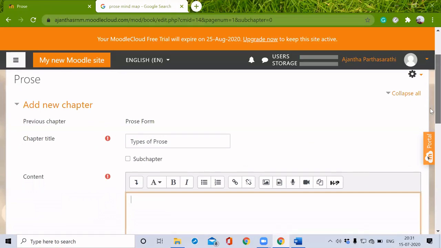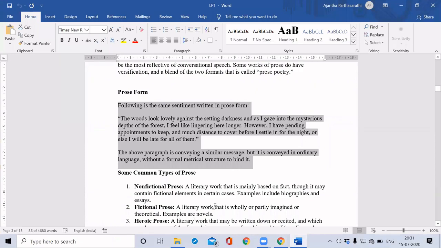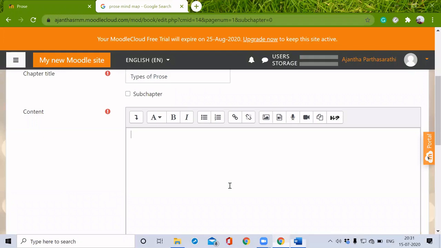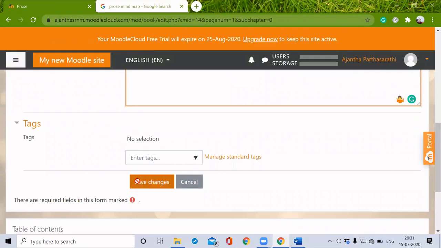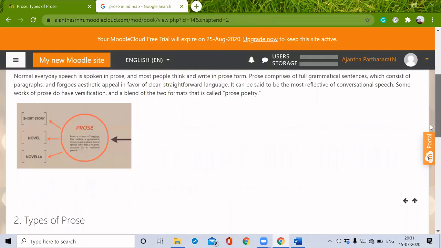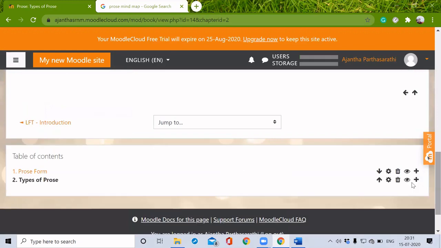If I want to make it a subchapter, I can do that. Again, we can add any video or images here just by using these functions. Click Save Changes. And if I want to make it the previous one, I can move it this way. I'll show you in the later part.